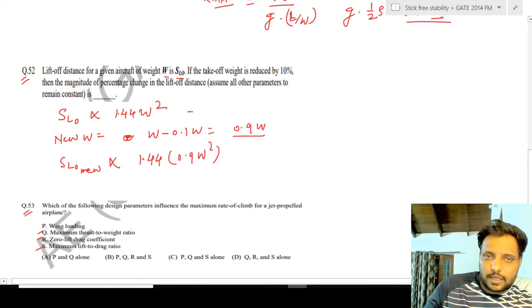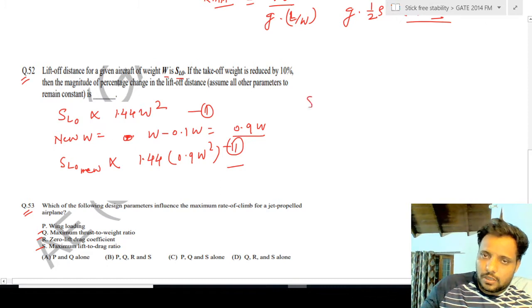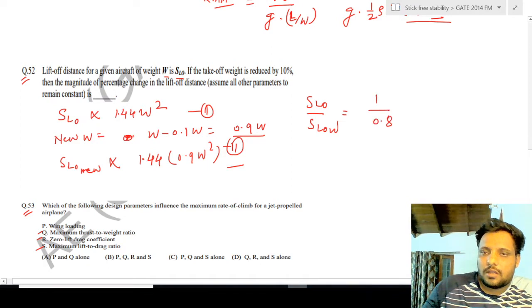And if I take, let's say this is equation number 1 and this is equation number 2, if I take the ratio, SLO by SLO new is equal to 1 by this. That means SLO new is equal to 0.81 of the original SLO.